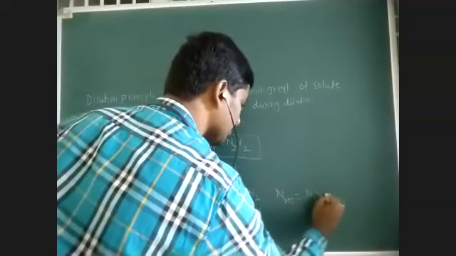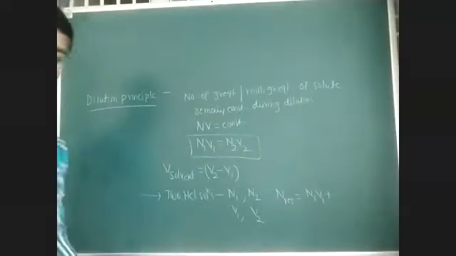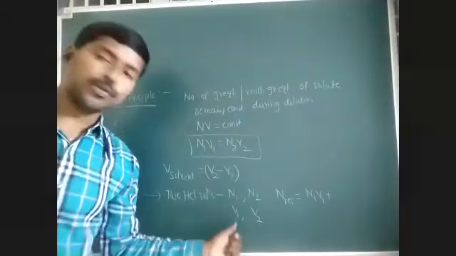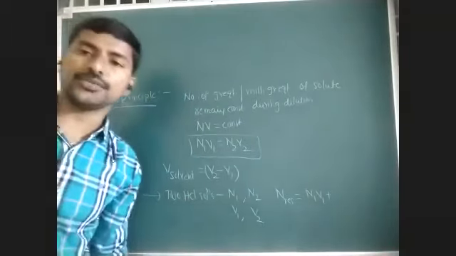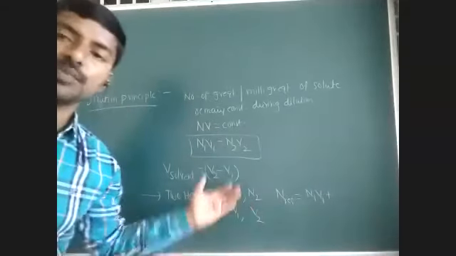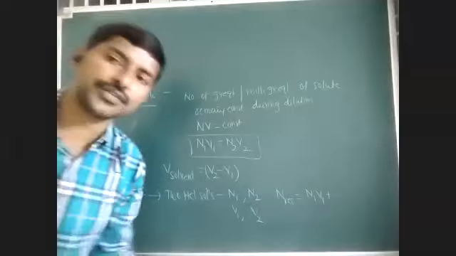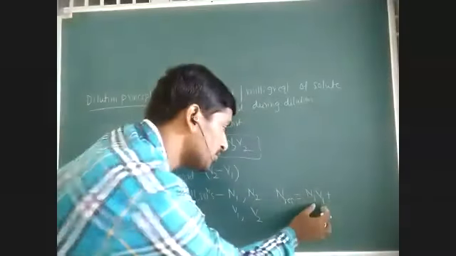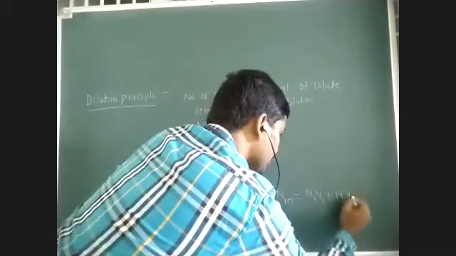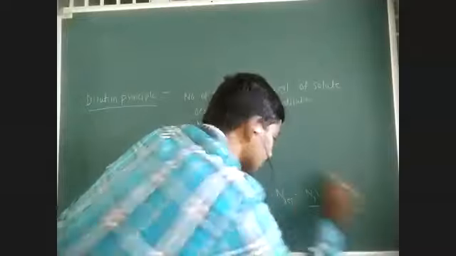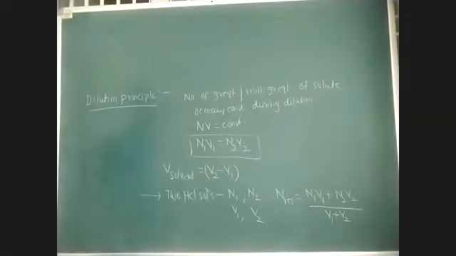For example, I am giving volume in liters. Number of moles by volume in liters, that is called normality. So resultant solution normality means number of moles of solute from first HCl solution plus number of moles of solute from second HCl solution, by total volume of solution.